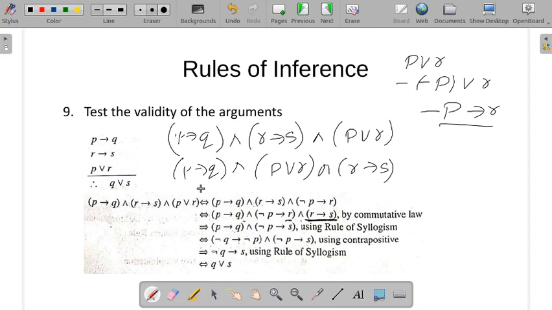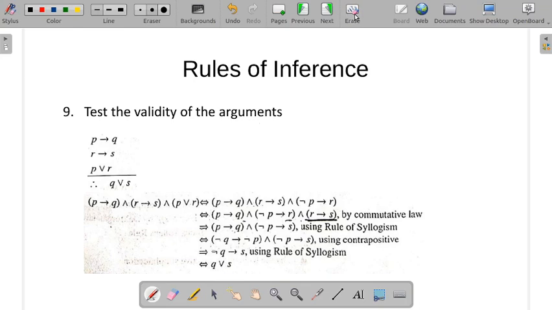So what happens here? P conditional Q and negation P conditional R and R conditional S.